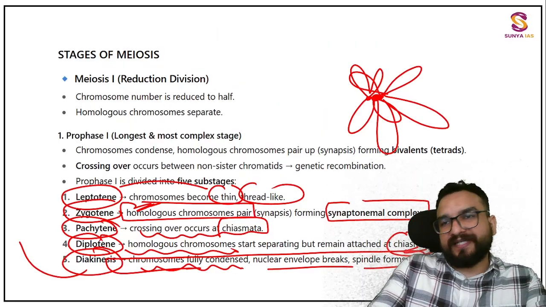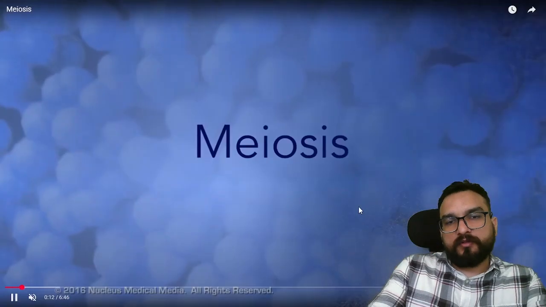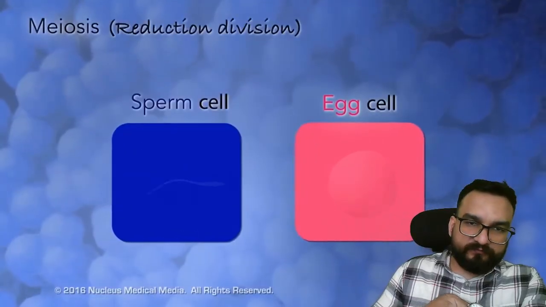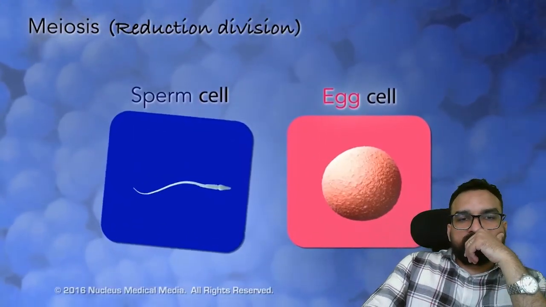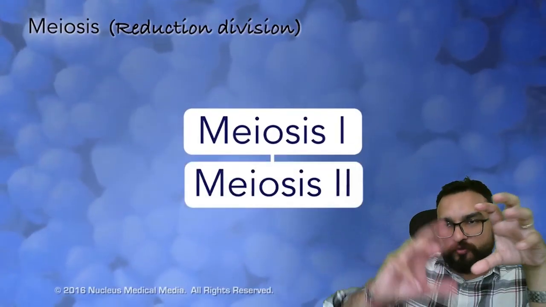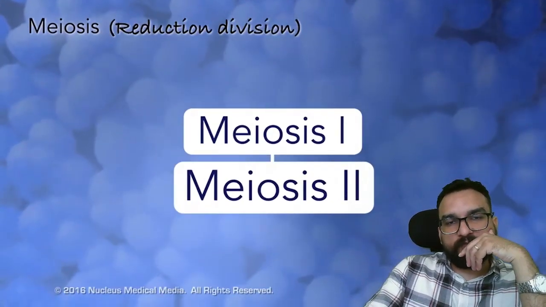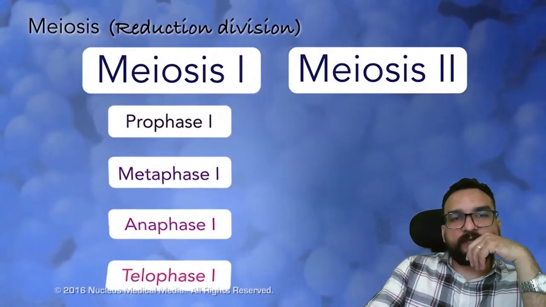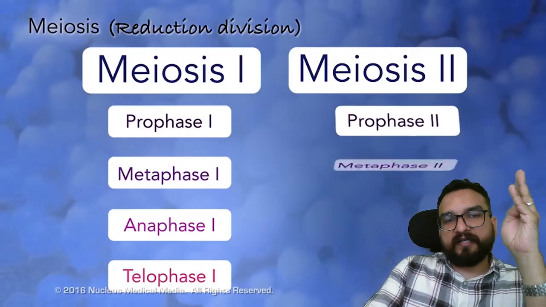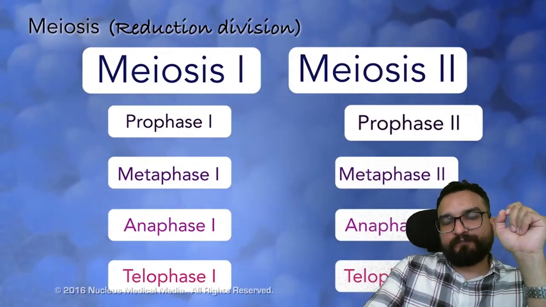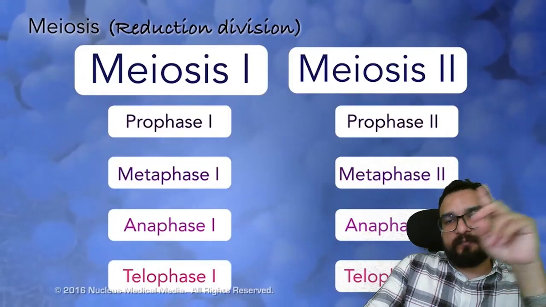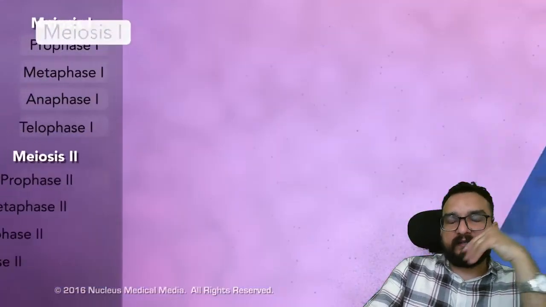Let me show you an animation once, and you will understand it in a better way. See over here, guys, reduction division. These contain haploids, and they have to multiply. How they multiply, or how they are created in the first place, you will understand. Meiosis 1 prophase: PMAT you don't have to remember again, you have already remembered it in mitosis. The only thing you have to remember here is L-Z-P-D-D. Remember it again and again.